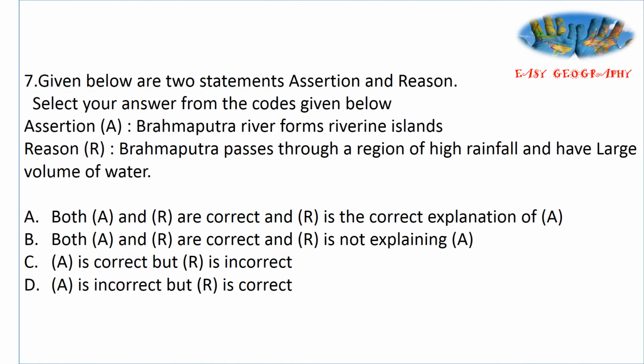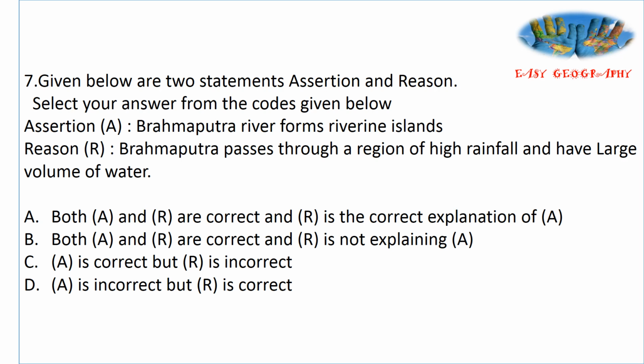Next question. Given below are two statements, assertion and reason. Select your answer from the codes given below. Assertion: Brahmaputra river forms riverine islands. Reason: Brahmaputra passes through a region of high rainfall and has a large volume of water. You know the options. Option A, both are correct and R explains A. Option B, both are correct, R is not explaining A. Option C, A is correct, R is incorrect. Option D, A is incorrect, R is correct.